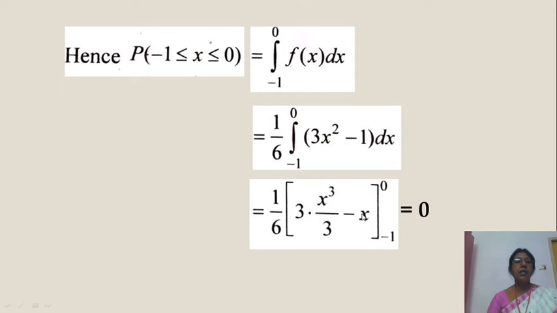Next minus of (-1 + 1), -1 + 1 is 0, into 1/6 is 0. So we find k value is 1/6, and the next probability of this value in this density function is to integrate f of x with limits -1 to 0.